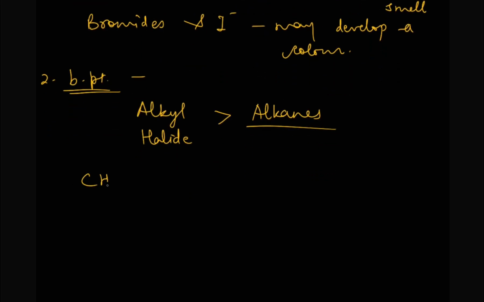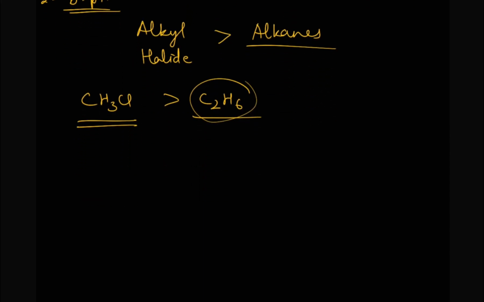Like if we take CH3Cl and compare its boiling point with ethane, ethane's boiling point will be lesser, this will be higher. Why do alkyl halides have higher boiling point? That is because of the polar nature of the carbon halogen bond. So there will be dipole-dipole interaction between the alkyl halides, and because of that, their boiling point will be higher than the corresponding alkane.